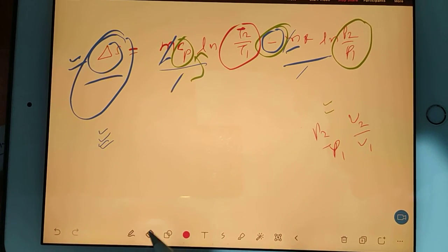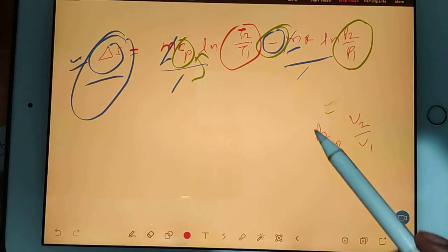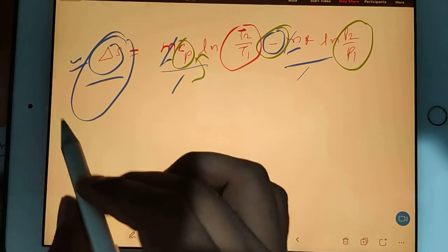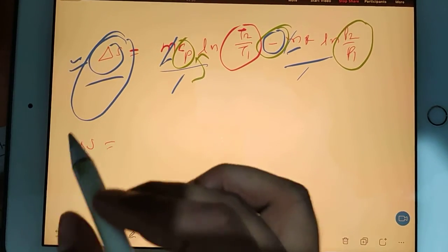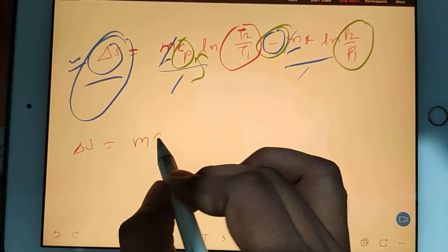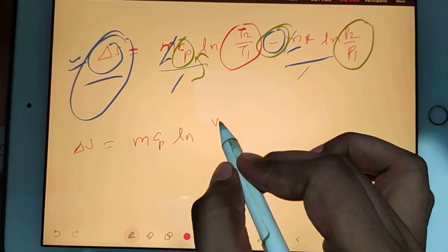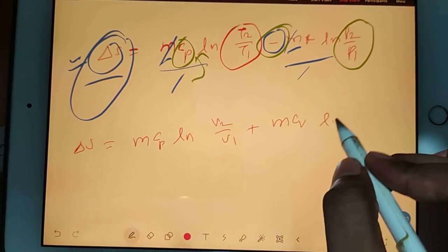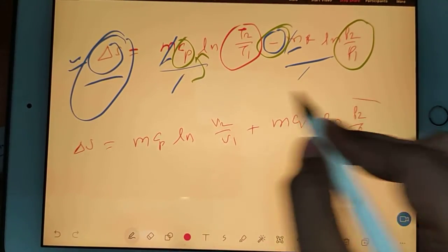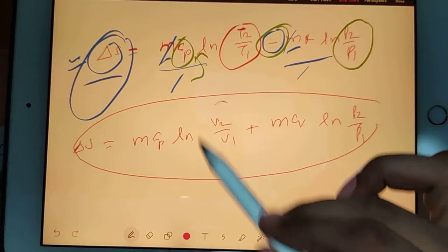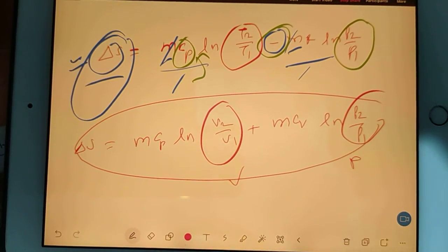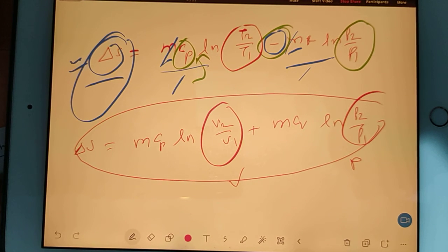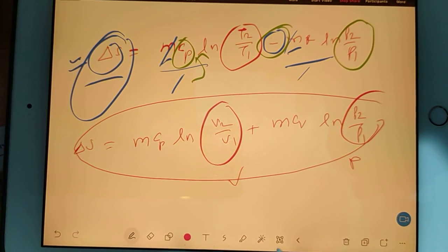Now we have the last formula, which is in terms of pressure and volume. We saw two formulas in terms of temperature and volume, and temperature and pressure. Now we are seeing the third change in entropy formula: m Cp ln V2 by V1 plus m Cv ln P2 by P1. Same explanation for this also, only this is in terms of volume and pressure. So once all these three formulas are ready, then you can solve some numericals based on this.